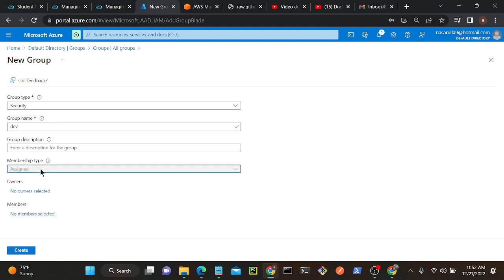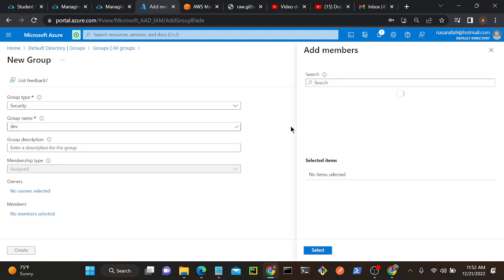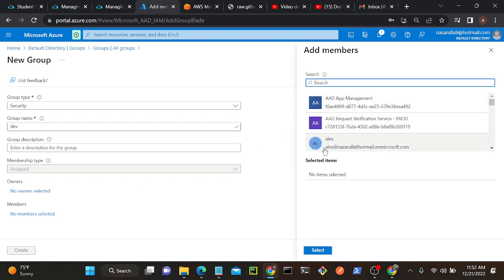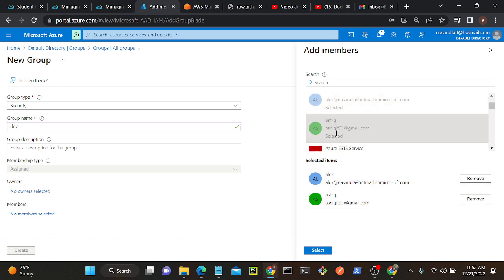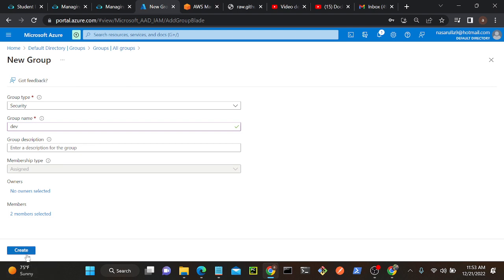I'm not able to select dynamic membership. Why? Because that is not available in our subscription. If you want that, you have to take a P1 or P2 subscription. So I will select Security, then come down and select my owners and members. I will select members. I can select the username Alex, and I'll add Ashiq as well, then select, then create.